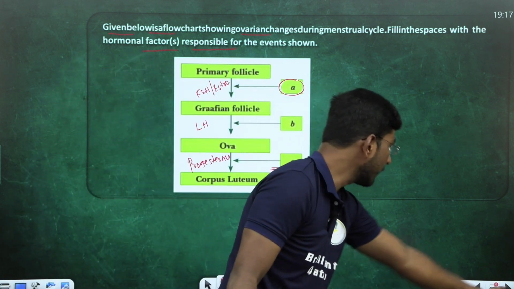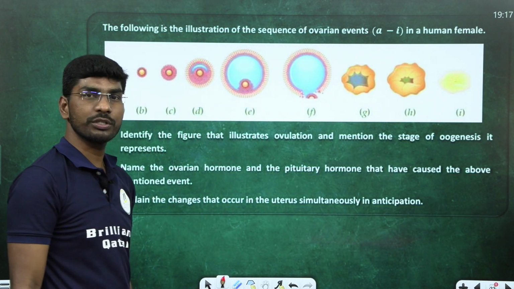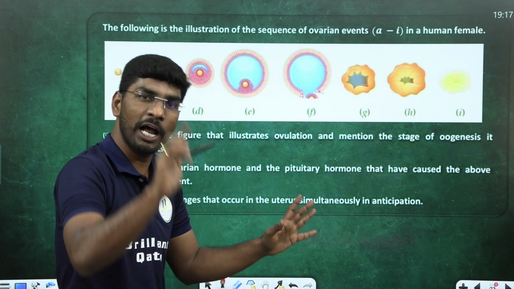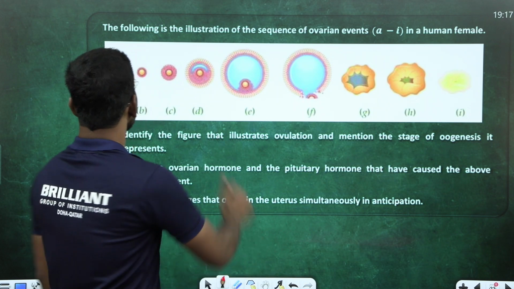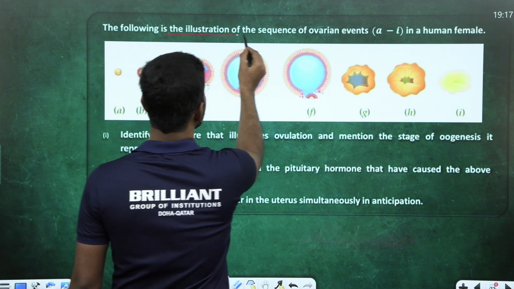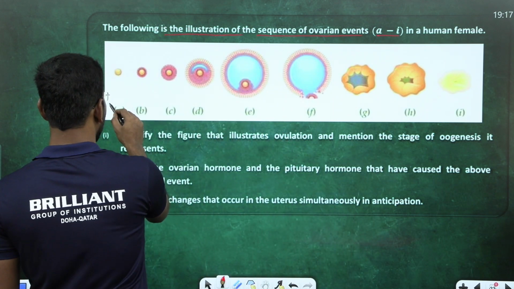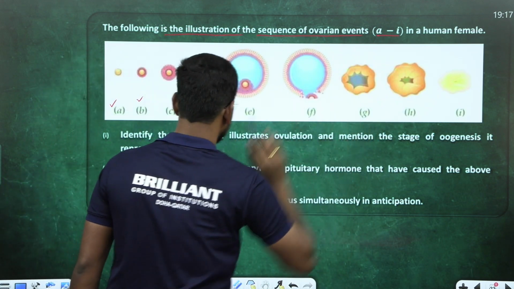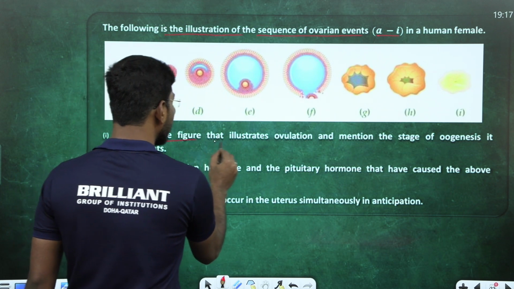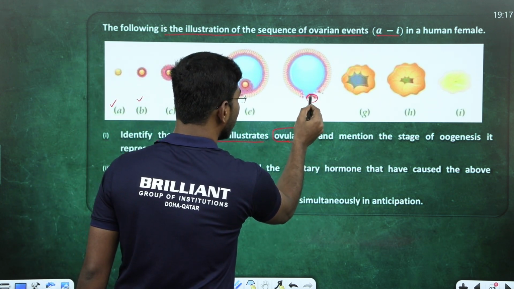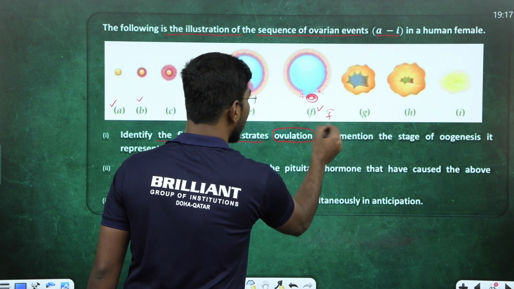Come to the next question. Look at this question. Very important 5-mark question, easy to understand. After my class, I hope you will give the answer. The following is the illustration of the sequence of ovarian events A to I in a human female. Identify the figure that illustrates ovulation. Look, the egg is releasing here. Ovulation is F. The answer is F.